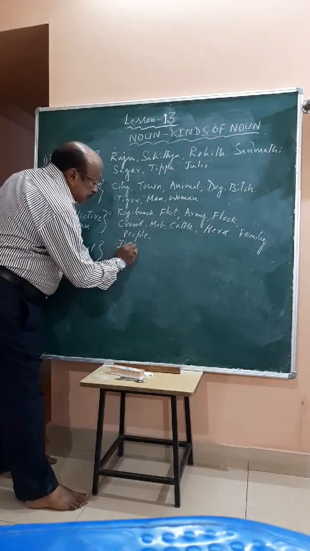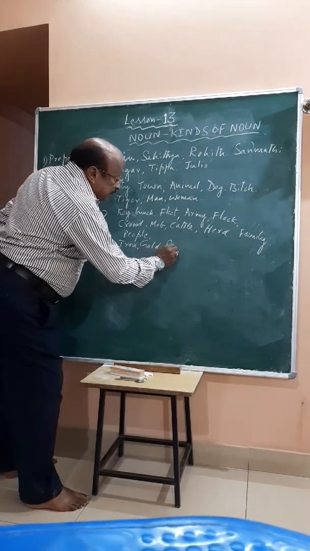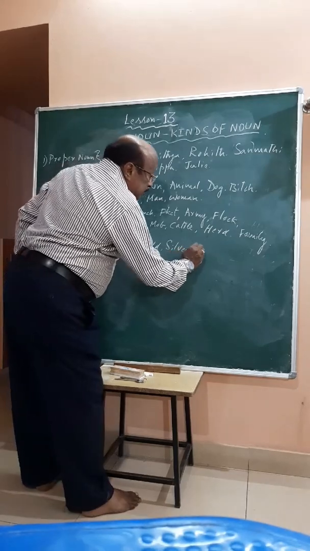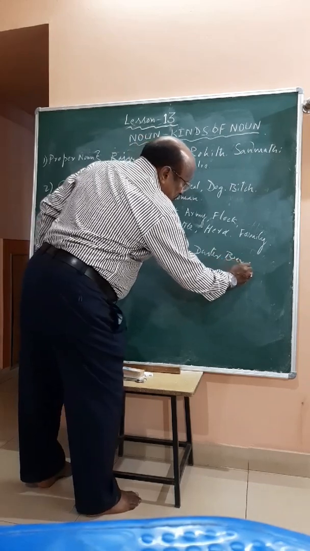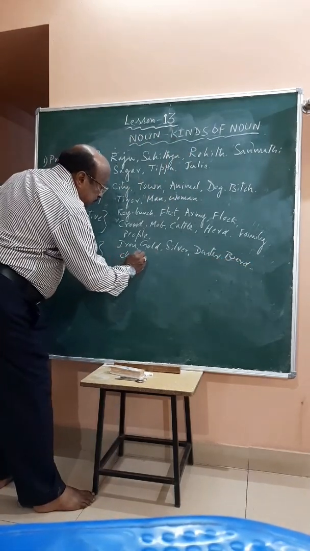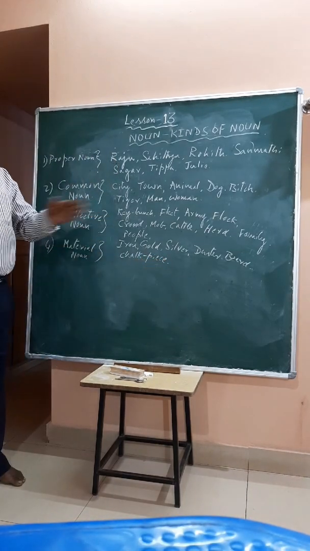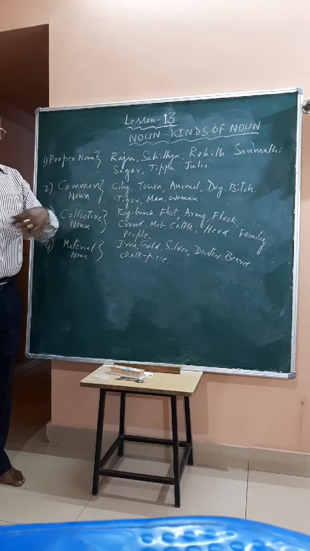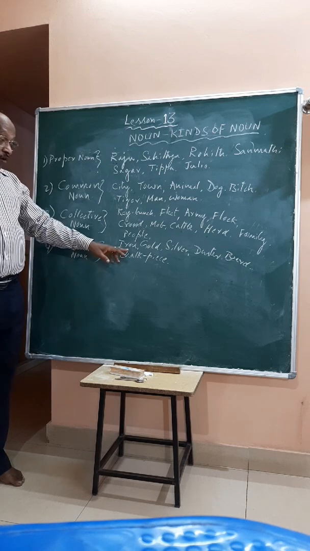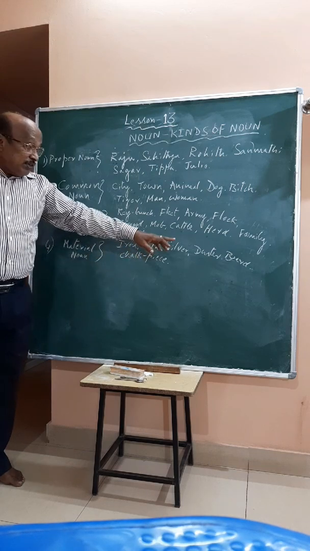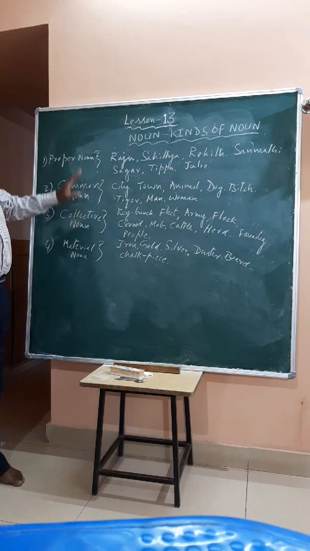Iron, gold, silver, duster, board, chalk piece, all the materials: bench, desk, scooter, table, chair. All these things are material. Things made up of matter or material are called material nouns. Iron, gold, silver, duster, board, chalk piece. These are all material nouns. Four nouns have been covered.